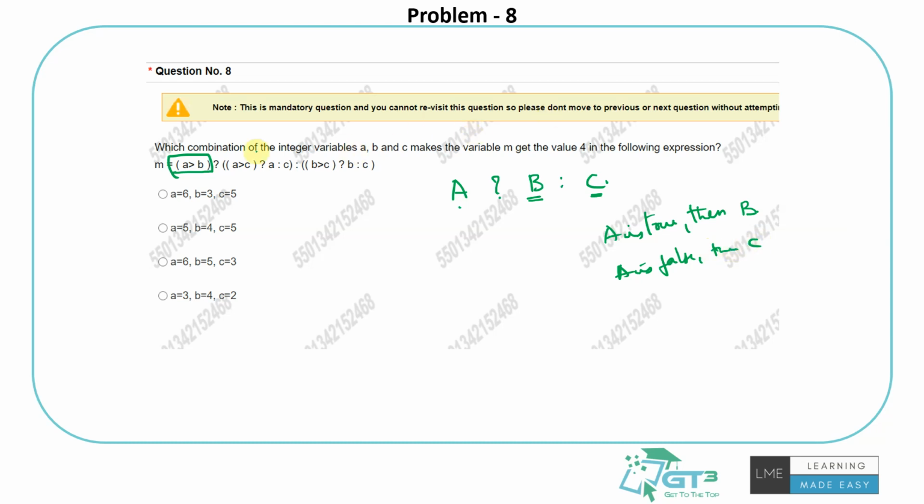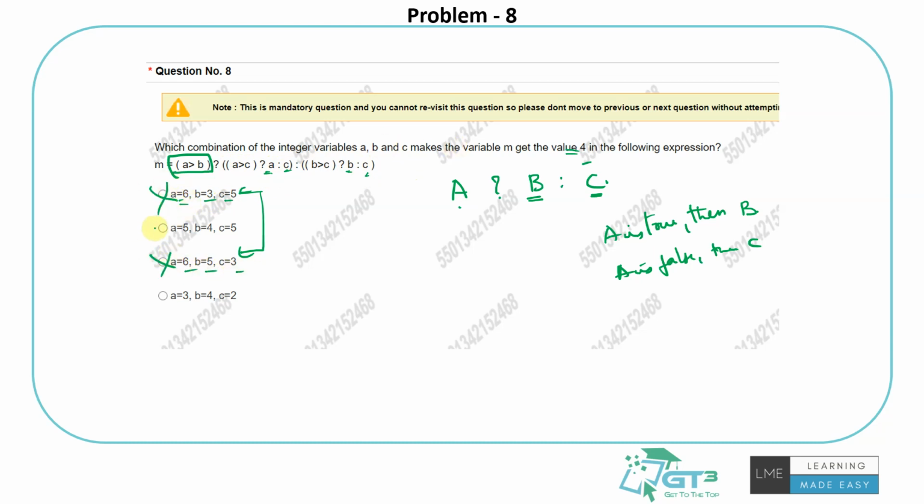Now they are asking which combination of these variables would make the variable m get the value 4. If you see the options, there are a couple of options where 4 is absent in all the variables. The outputs are finally A or C or B or C, so m could be assigned A or C or B or C. And these two options do not have 4 for any of the values. That means with these options you will never attain 4.